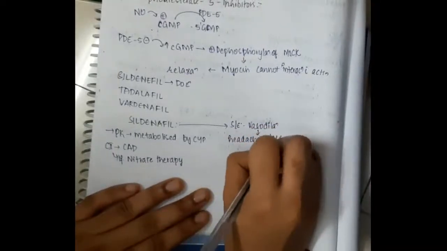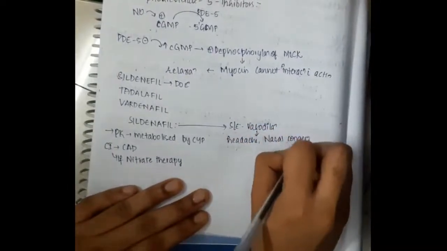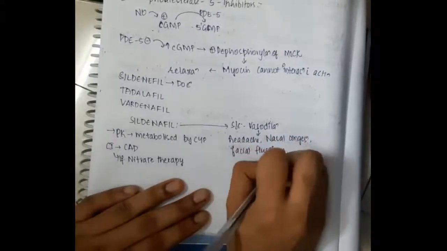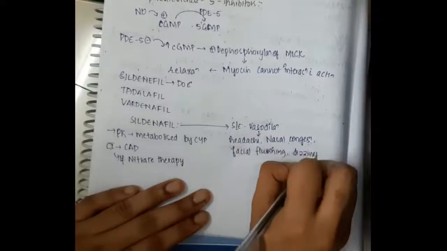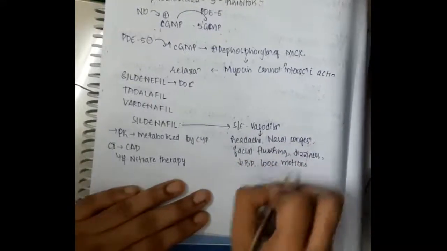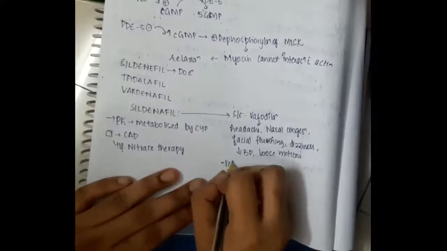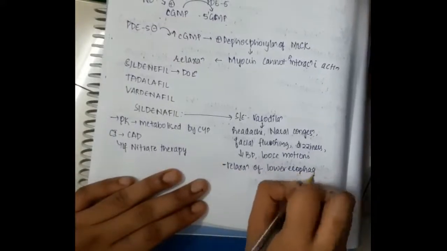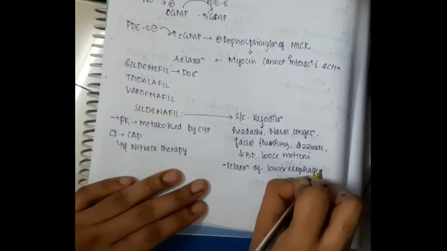Side effects, sir, it can cause vasodilatation, right? It causes vasodilatation. So whenever it causes vasodilatation in the head, it can cause headache. In the nose, it can cause nasal congestion. It can also cause vasodilatation of facial blood vessels, causing facial flushing. It can cause dizziness, and because of vasodilatation of peripheral blood vessels, they will decrease peripheral resistance.